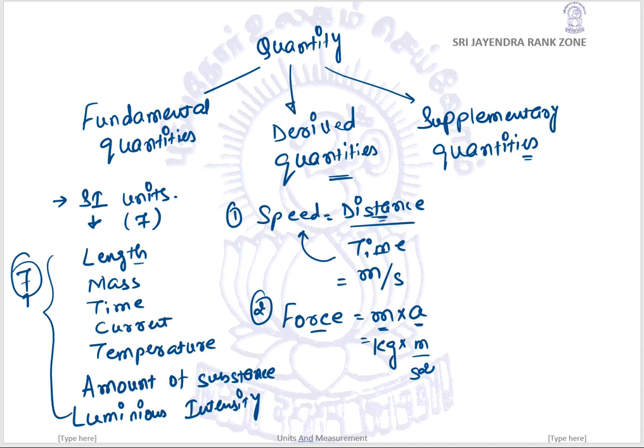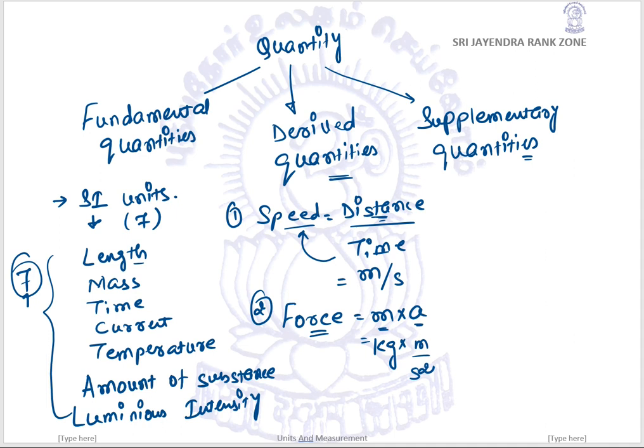So this force or the speed and many others are considered derived quantities. So speed, force, velocity, acceleration, pressure, thrust, certain forces, acceleration due to gravity, all these are considered derived quantities.